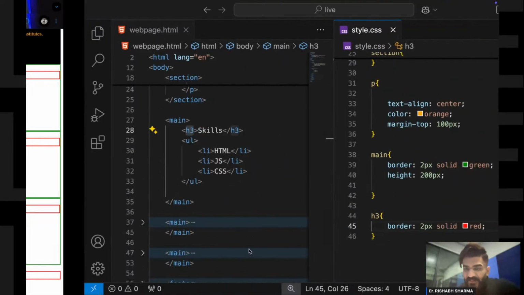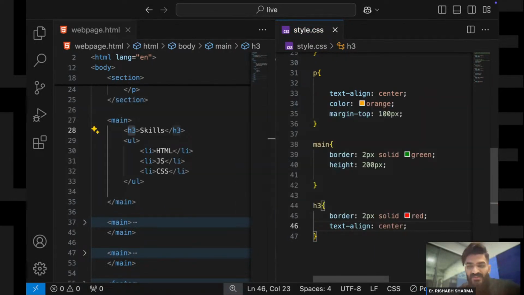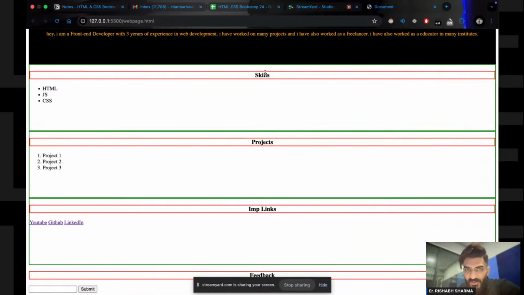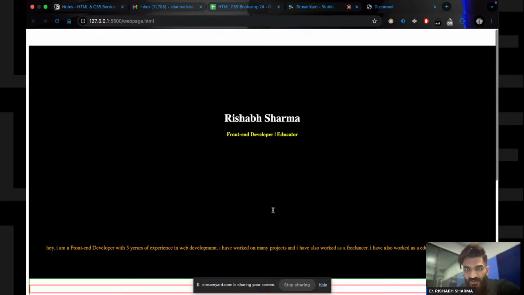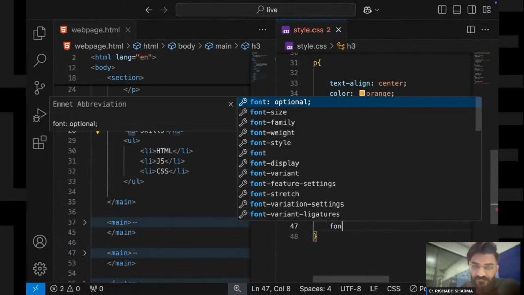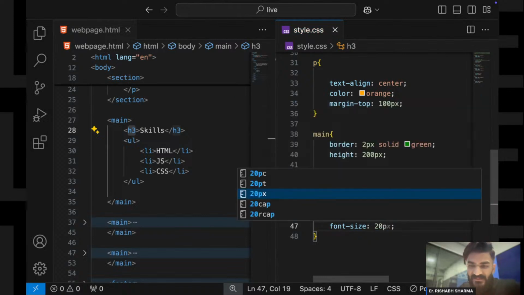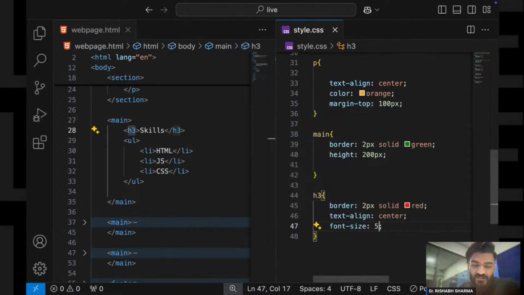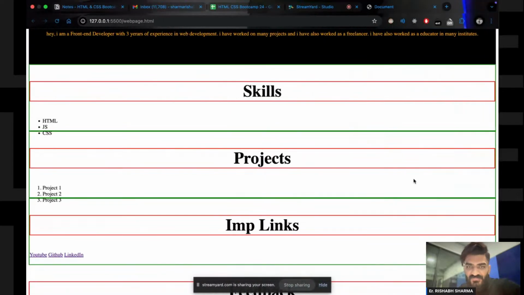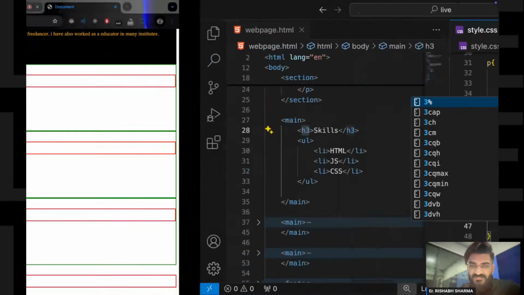Okay, this came to the center. Now what I will do, text align to the center, and see, all the text is in center. Okay, let's increase the font size a little. Font size, 50 pixels. Okay, has it become too big? It has become too big, 30 pixels.